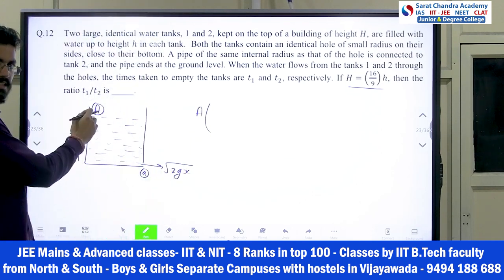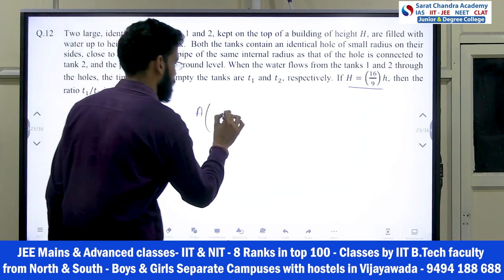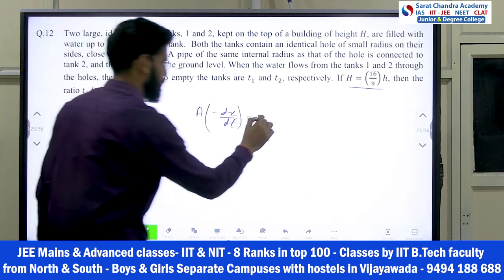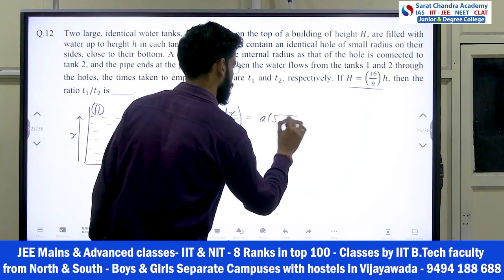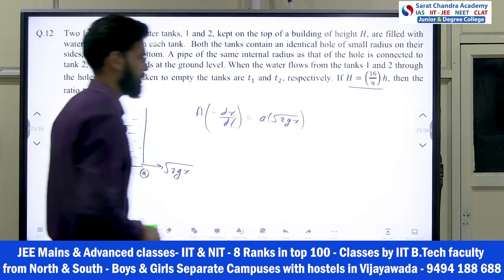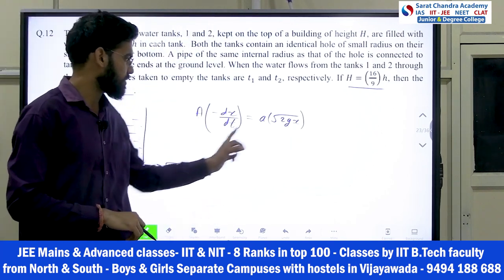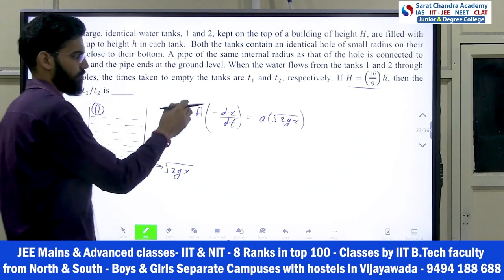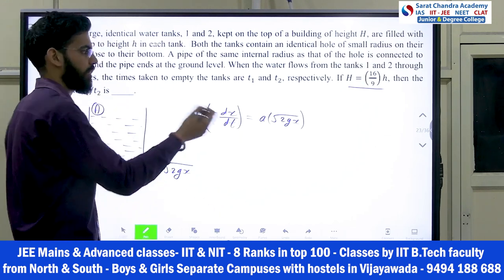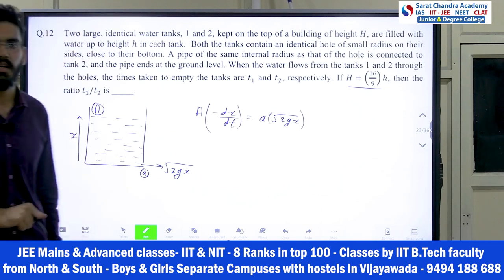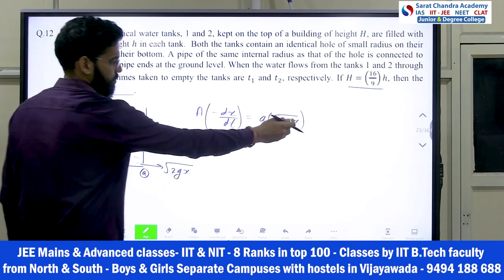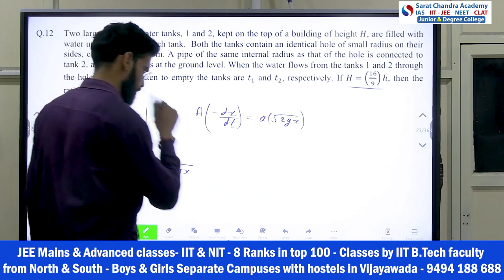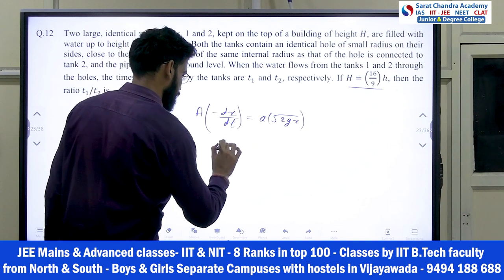The velocity is what? x is decreasing, right? So minus dx by dt will come, equals small a into the velocity, which is under root 2gx. Understood? Now take this root x to this side and the dt to that side and integrate. It's a basic integration: 1 by root x is x to the power n, and I don't have to tell you its integration, you have solved it in 12th mathematics. So if you solve from here, t1 will come.